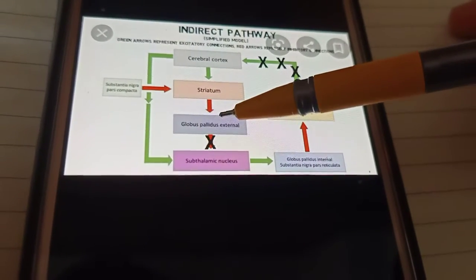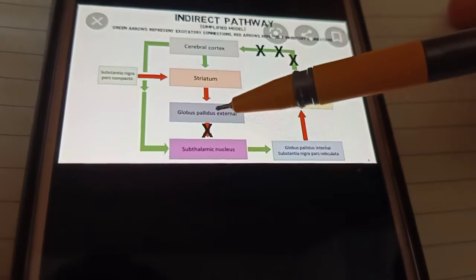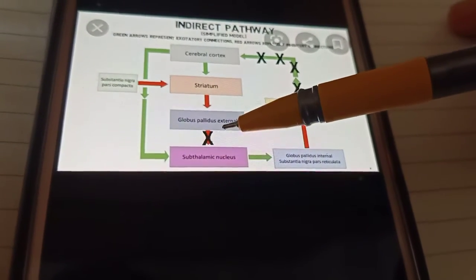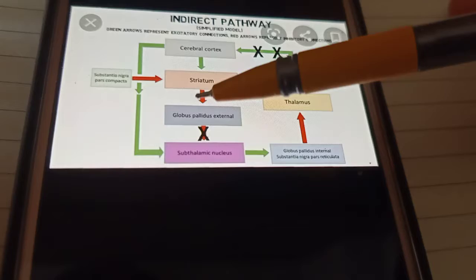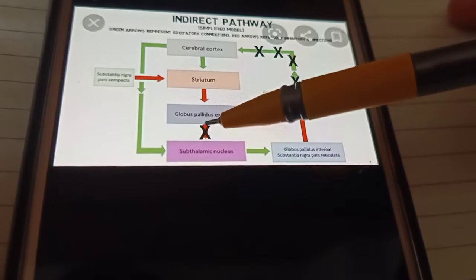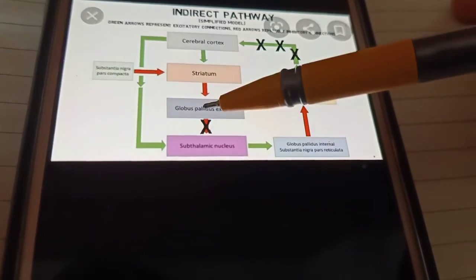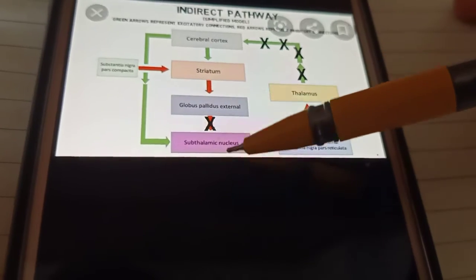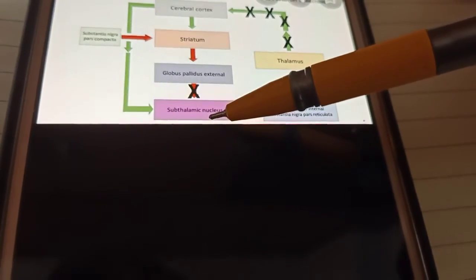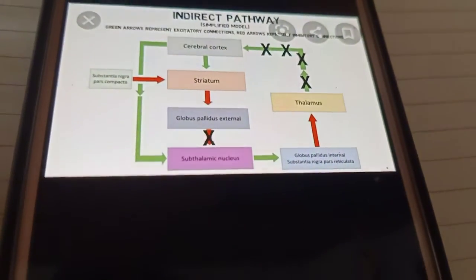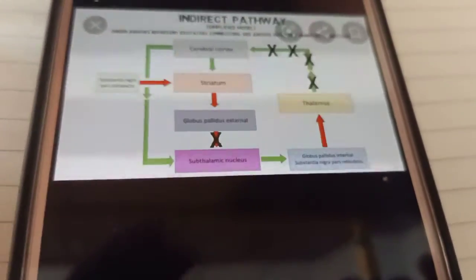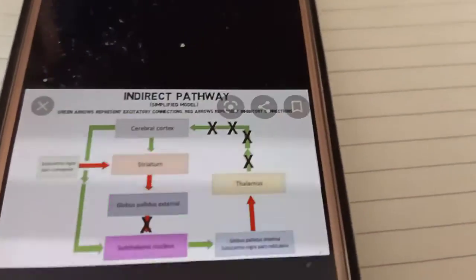The neurons from the globus pallidus external send inhibitory fibers to the subthalamus, or the subthalamic nuclei. Clear? This much is clear.